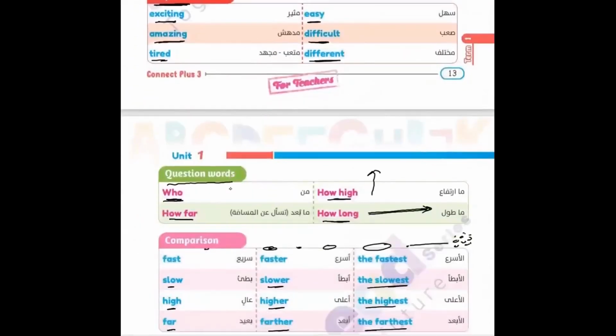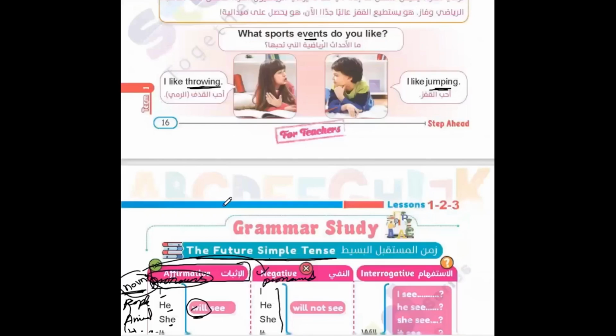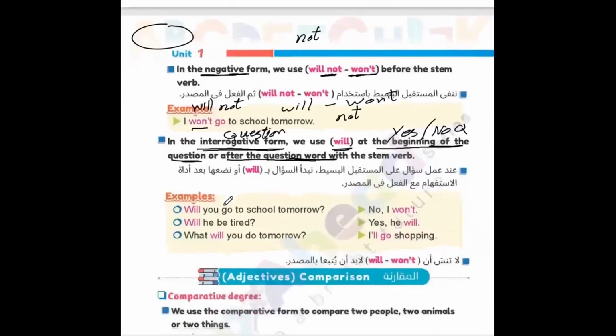Here we have some question words: who, how far, how high, how long. Those are kinds of question words that I can start the question with. So when I start the question with "who," for example, I will use in future simple "will," and after that I will use the verb in infinitive or stem verb. Infinitive verb or stem verb, the same meaning, to write interrogative or to make a question after a question word.